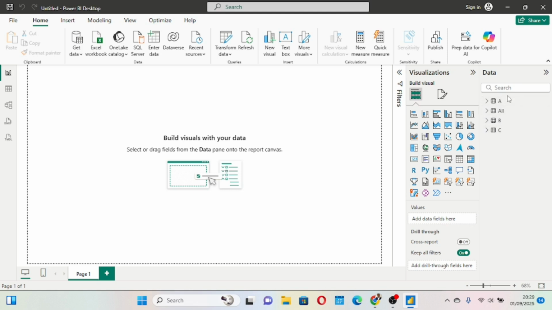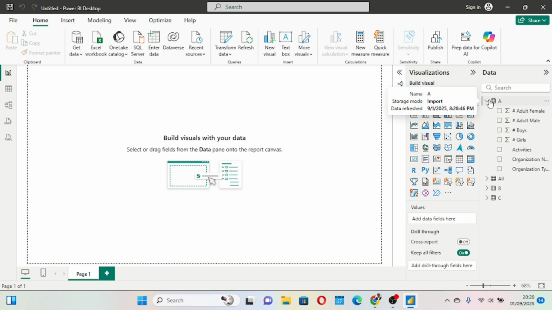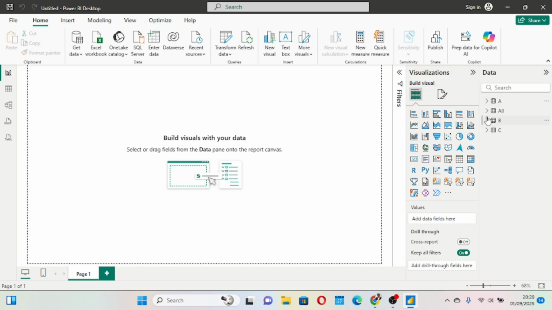A, B, C has just come in, but there's a problem. Why is there a problem? Because if you come to file A, which is organization A, if you start analyzing this data, you'll be analyzing just for organization A, and it will give you a lot of work. If you come to table B, it talks only about organization B. If you start analyzing the data, it will give you a lot of work because you need to analyze only for the organization A, organization B.